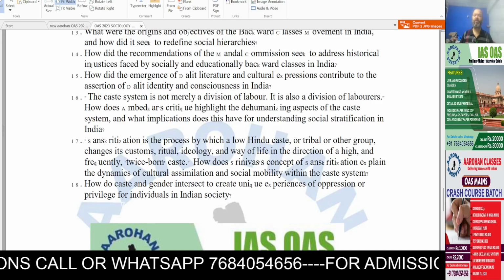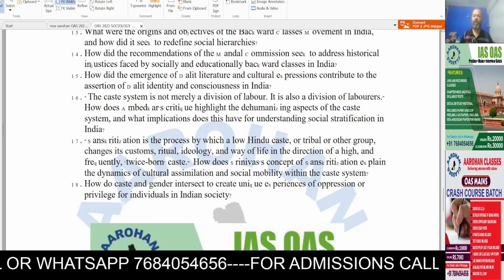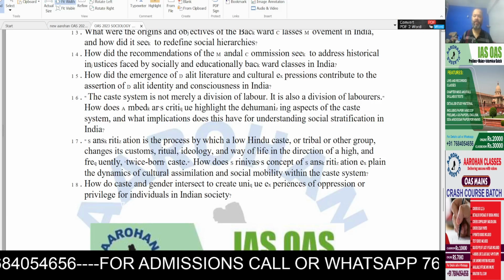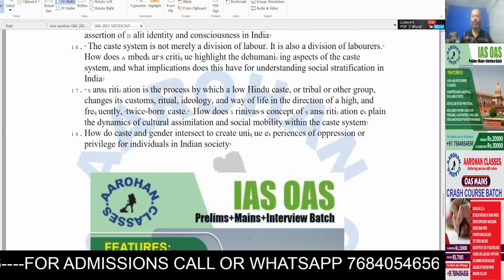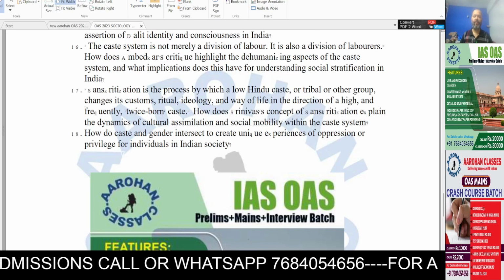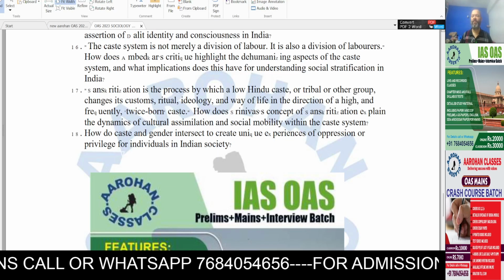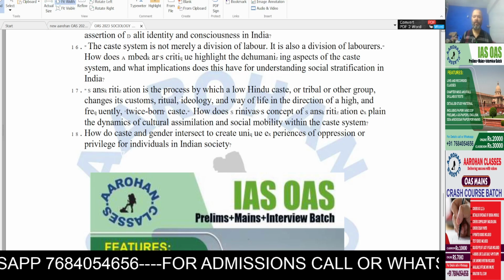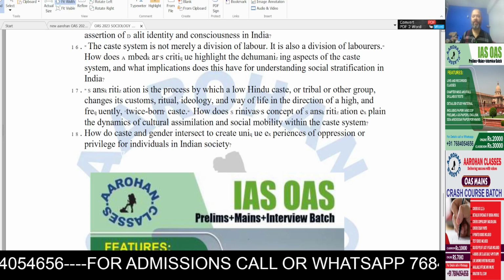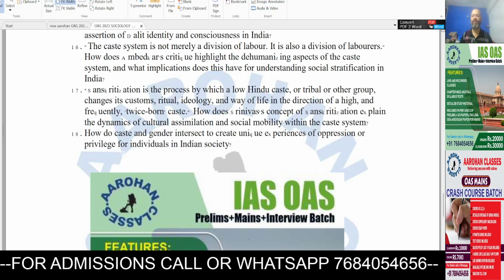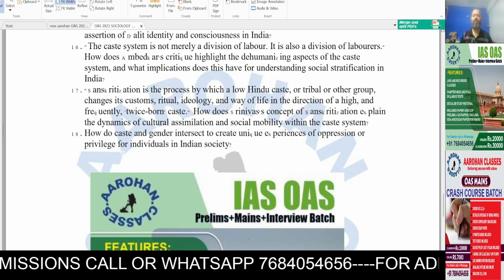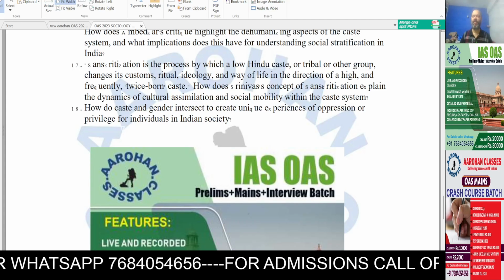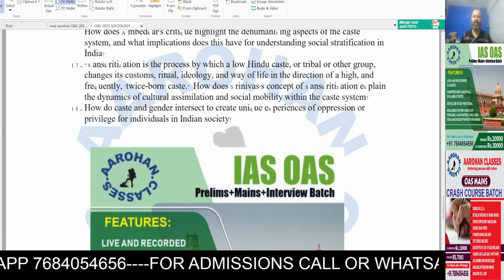Question 15. How did the emergence of Dalit literature and cultural expressions contribute to the assertion of Dalit identity and consciousness in India? Question 16. The caste system is not merely a division of labor, it is also a division of laborers. How does Ambedkar's critique highlight the dehumanizing aspect of the caste system, and what implications does this have for understanding social stratification in India?